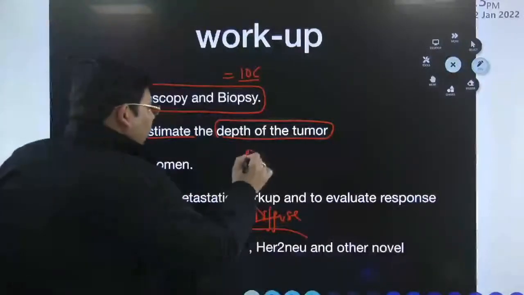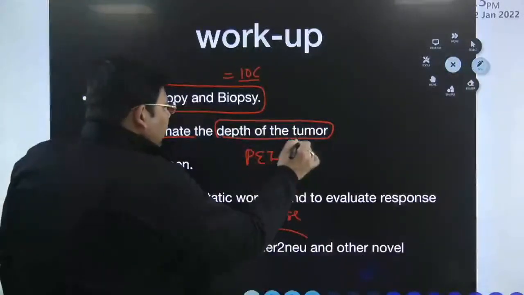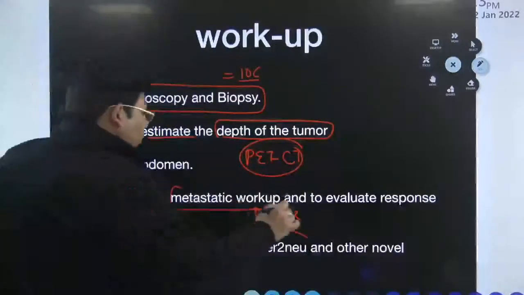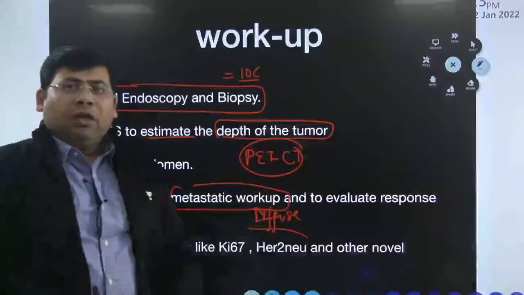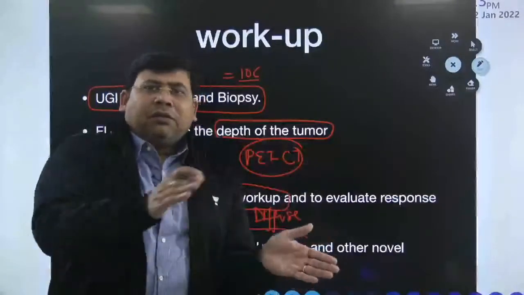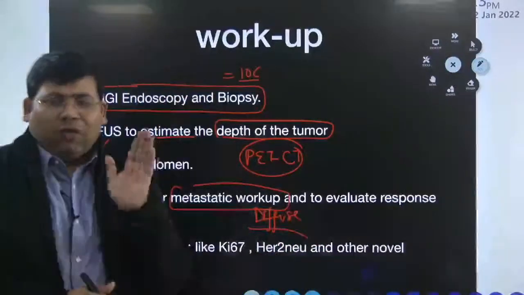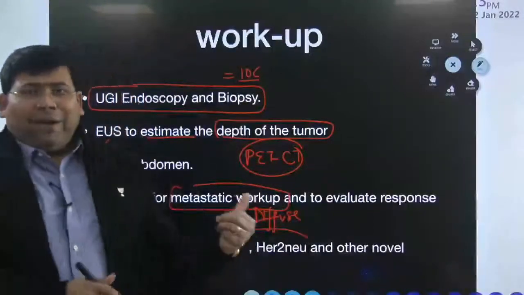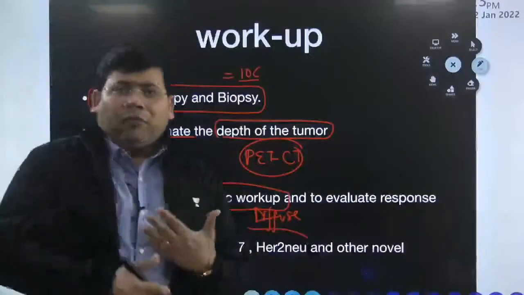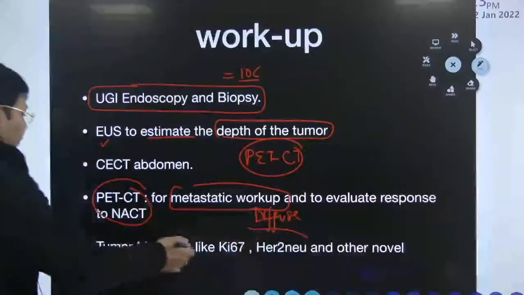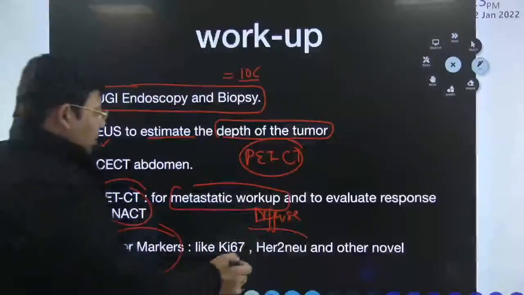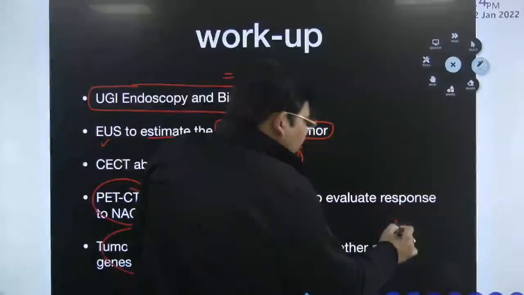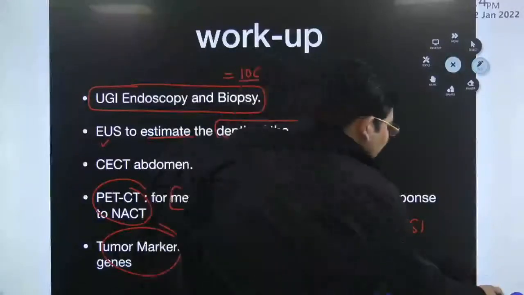Since the majority of them are diffuse type, we have to understand the role of PET CT. The role of PET CT is to evaluate the metastatic workup, whether there is a metastasis or not, and to evaluate the patient after chemotherapy. We give neoadjuvant chemotherapy, NACT, to downgrade the tumor, so we use the PET scan to re-evaluate how well they have responded. And the last is the tumor markers. HER2 nowadays is very important, and we are also testing for MSI.